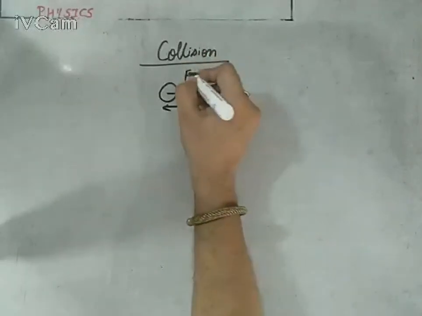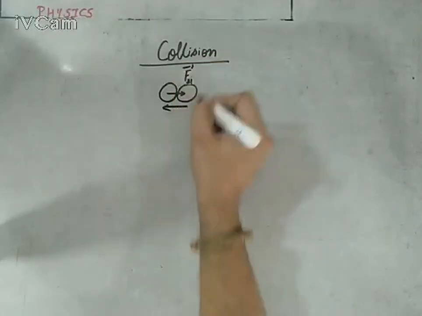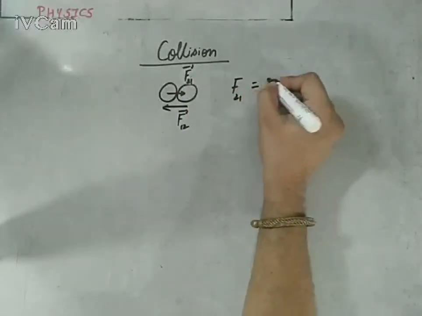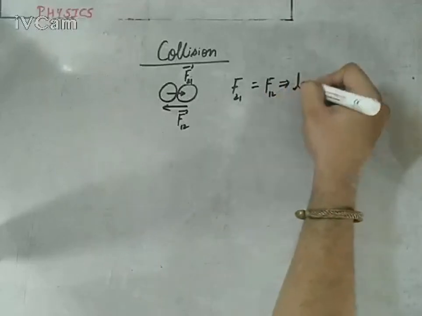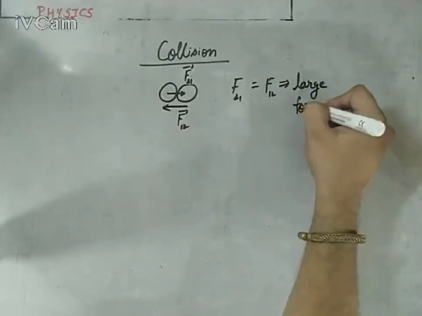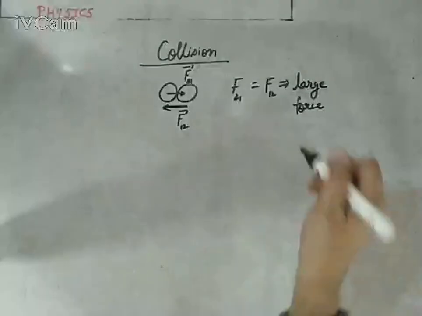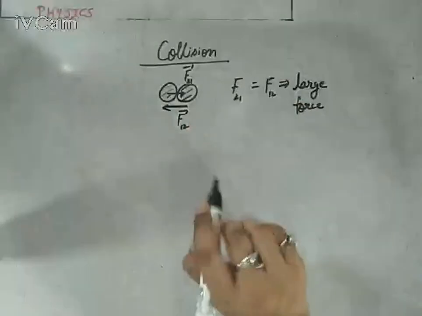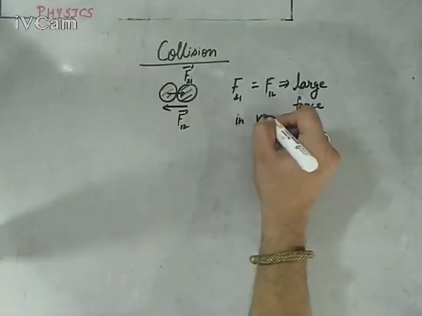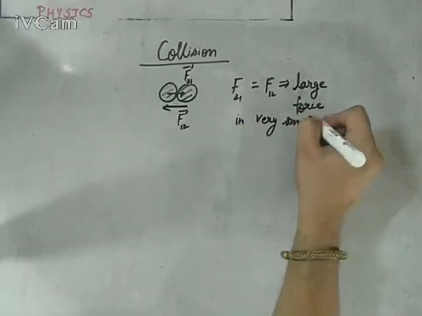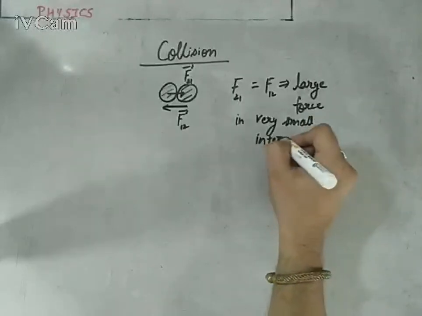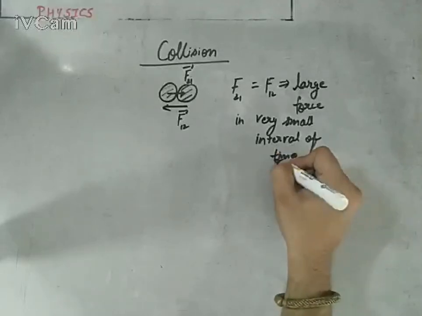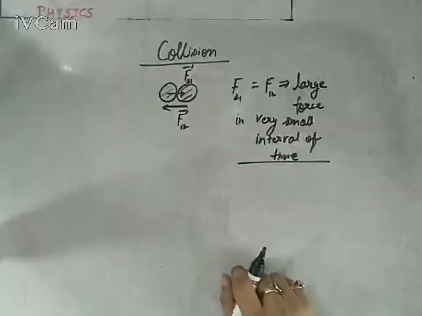Let me write it for you. F21 vector and F12 vector. They are exerting large forces, F21 and F12. They are large forces, greater forces exerted on two bodies with respect to each other in a very small interval of time. That kind of event is called collision.